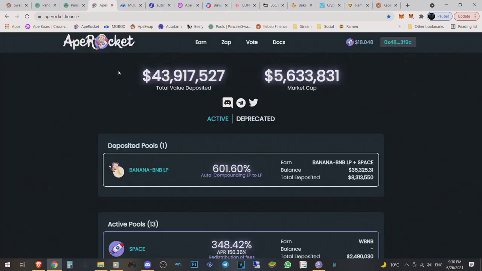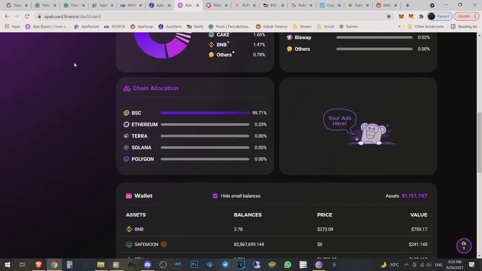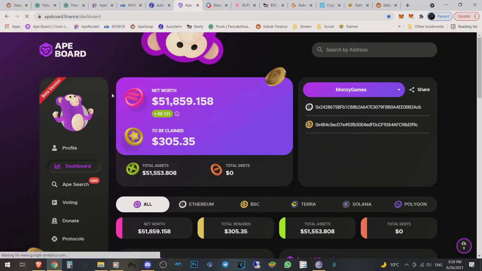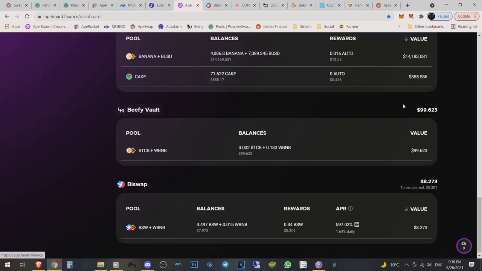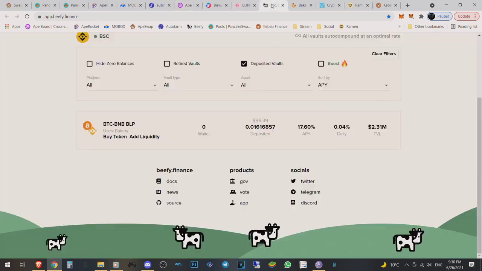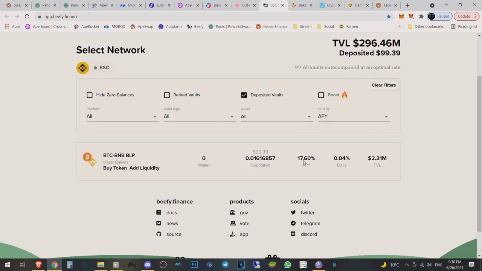And if I refresh my ApeBoard, which I'll also have a link for you guys in the description, it will show over here that we have $99.62 in this pool, and it's BTC and BNB. So it's the two well-known tokens. We don't get much percentage APR or APY on it. Beefy auto compounds the LPs for you. So whatever you provide, it auto compounds, and that's all you're getting. If you go to Beefy right now, you can see I'm getting 17% APY. It's very low, but it's a great place to start.